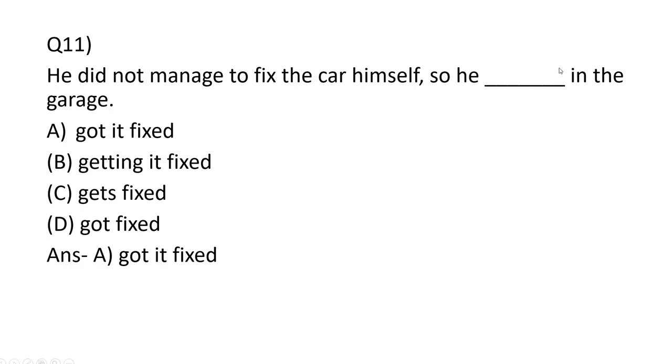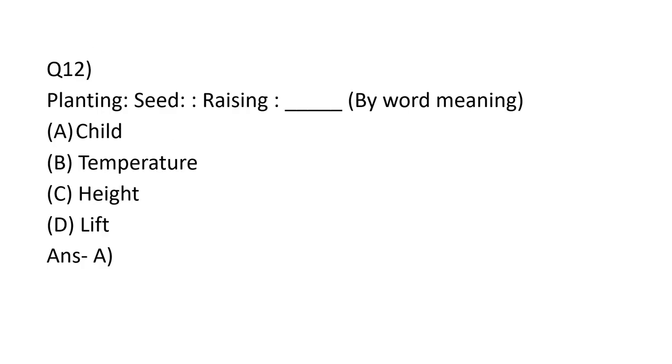If got fixed means he only is fixed. So got it fixed means his car got fixed. So he got fixed means he is fixed or he is corrected. So here in this case, he got it fixed, because the car is corrected, or the car is repaired. So it is not him who is repaired, it is the car which is repaired. So the answer is got it fixed. That is A. Option A, got it fixed.